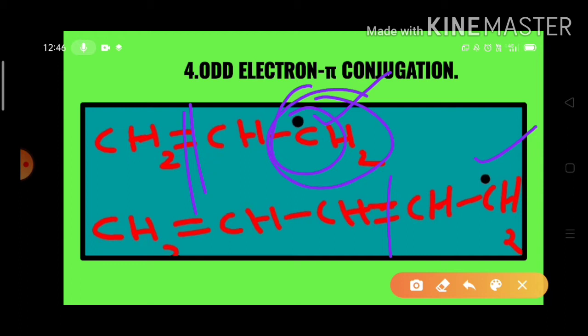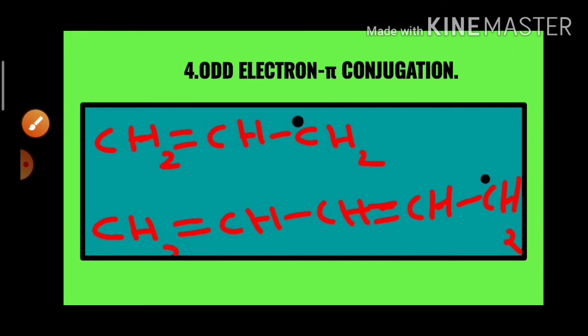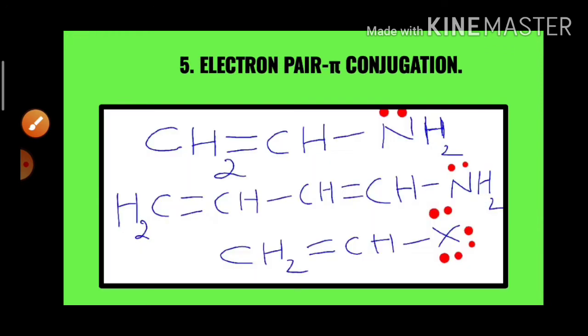Such a situation is known as odd electron pi conjugation. This is also odd electron pi conjugation. And in the second example, this pi bond is in conjugation with another pi bond. Like that we have one more conjugation, that is the electron pair and pi conjugation.